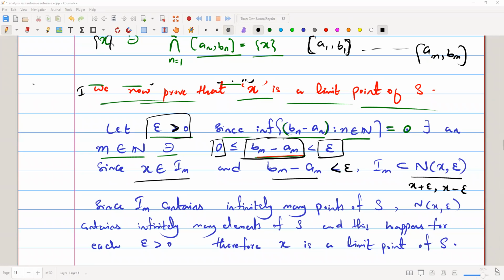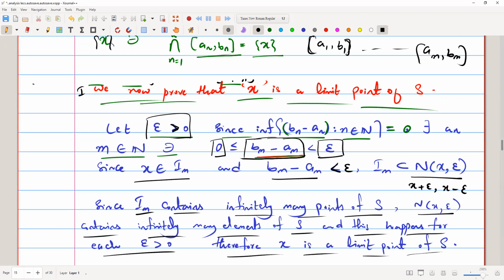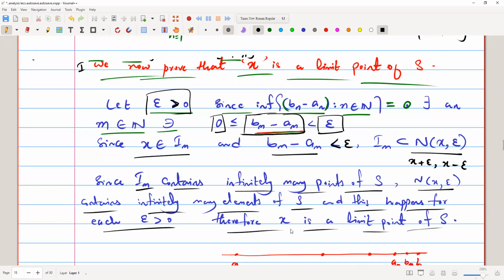Now since Im contains infinitely many points of the set S, the neighborhood of x contains infinitely many elements of S. This happens for each epsilon greater than 0, therefore x is a limit point of S. So here we concluded that x belongs to Im, and bm minus am is less than epsilon.